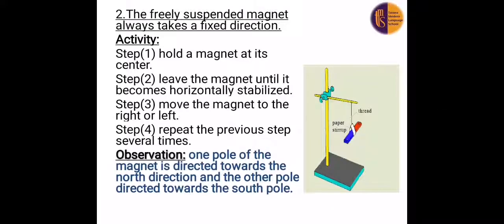We can observe that one pole of the magnet is directed towards the north direction and the other pole is directed towards the south direction. And every time we repeat this step, we can observe that one pole of the magnet is directed towards the north and the other pole towards the south.